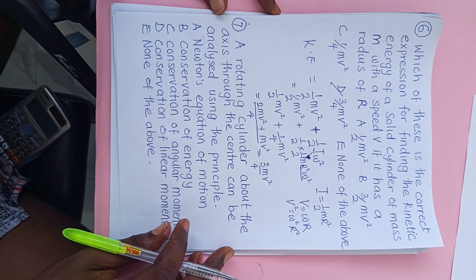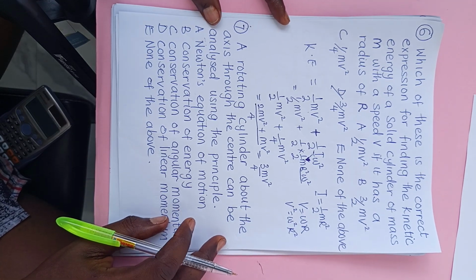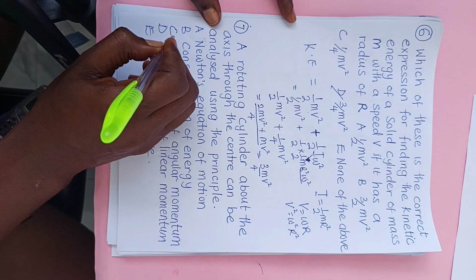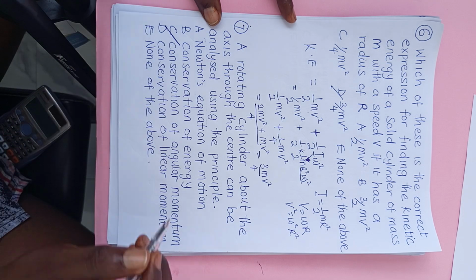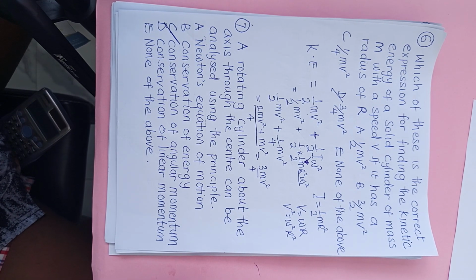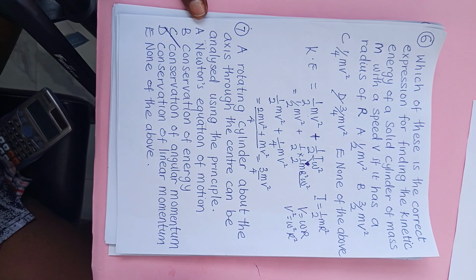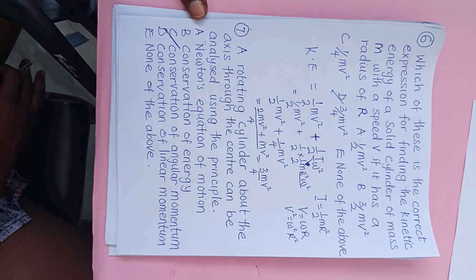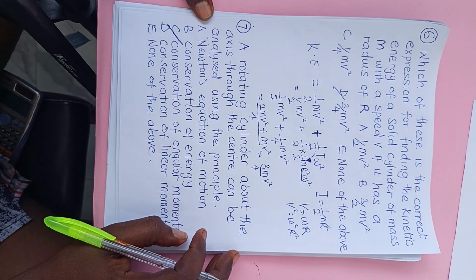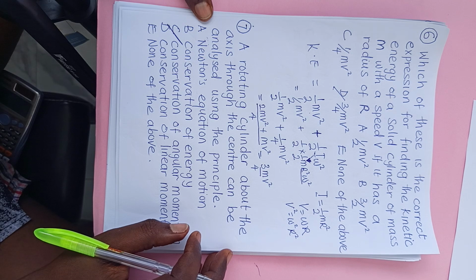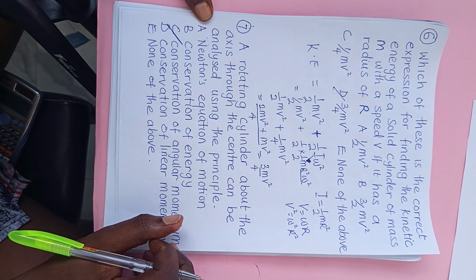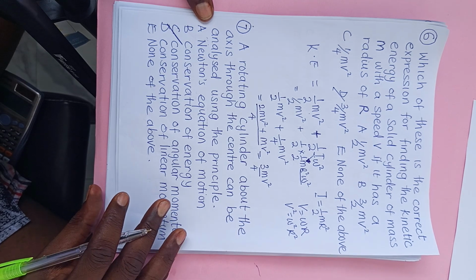The next question says: a rotating cylinder about an axis through the center can be analyzed using what? The conservation of angular momentum. Because anything that has to do with the rotation of a body, such as a solid cylinder rotating about an axis through the center, can be fully analyzed by conservation of angular momentum, which says that the total angular momentum of a system is constant.